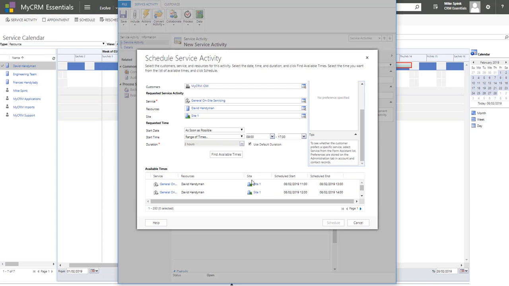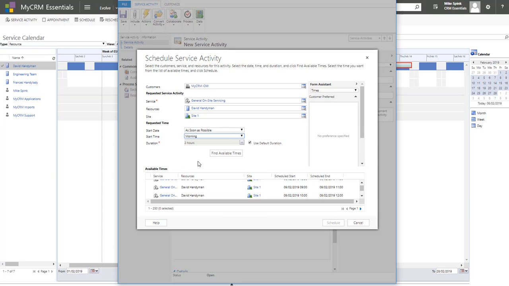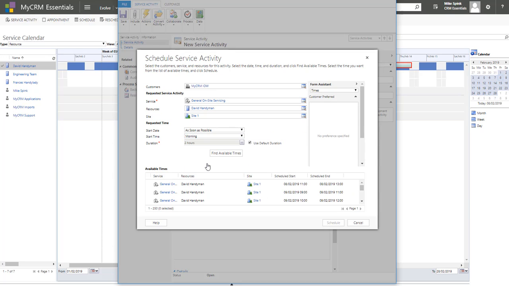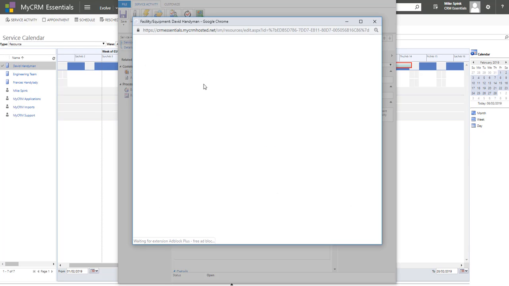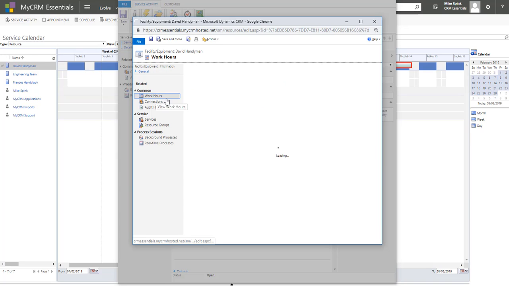And we can now see slots that are available to deliver this service on site 1. And we can scroll through, and we could give the customer whatever time suits them based on our availability to deliver that service. We could of course choose morning and find available times. We could of course change that to the afternoon or the evening, and each time the system will find available times. Now if we go to the evening, there are no available times because David has work hours which you can clearly see are 9 to 5:30.